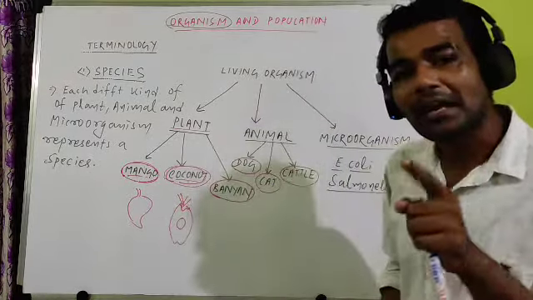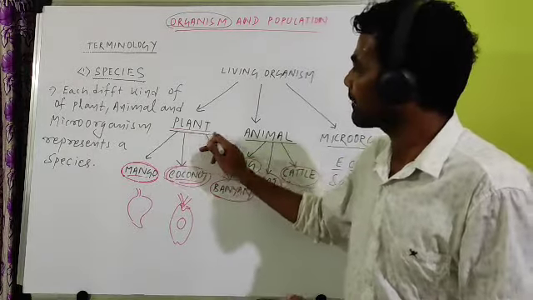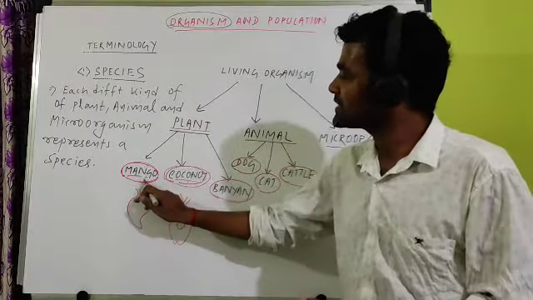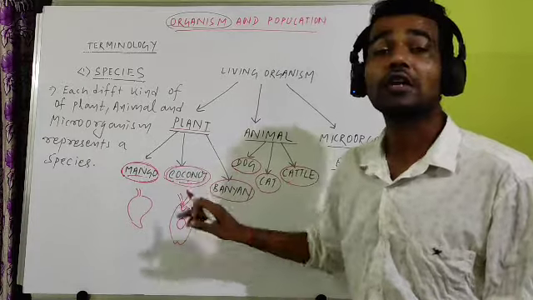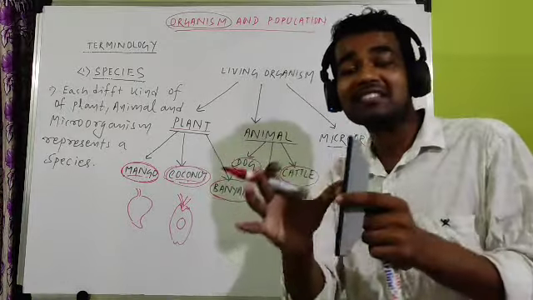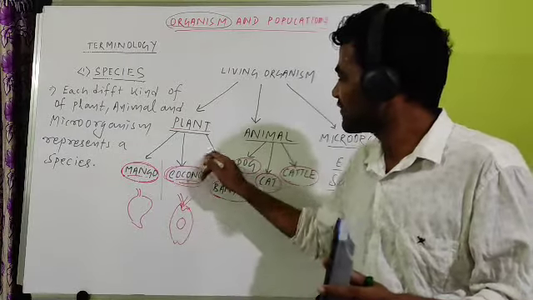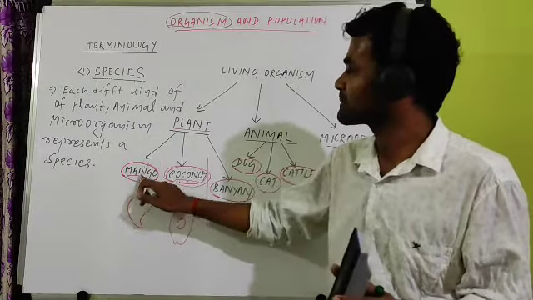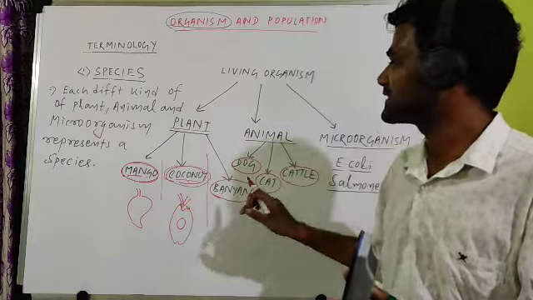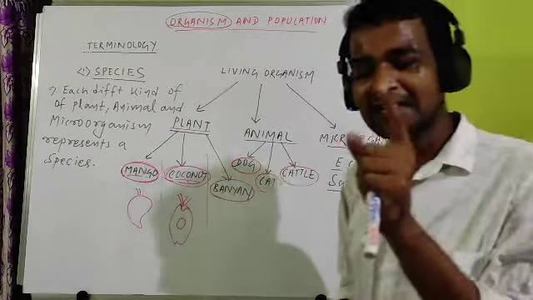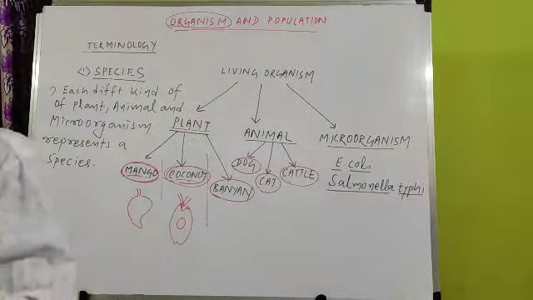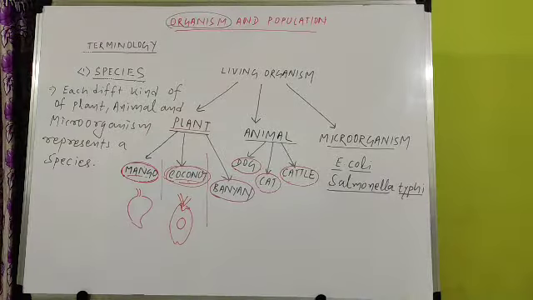No doubt all are ice cream. No doubt all are plant. All are living. But each type is different from other type in flavor, in taste, in sense. So you can find each different kind is a species. Mango is a species, coconut is a species, banana is a species. And each species does not mean it is only one in number.